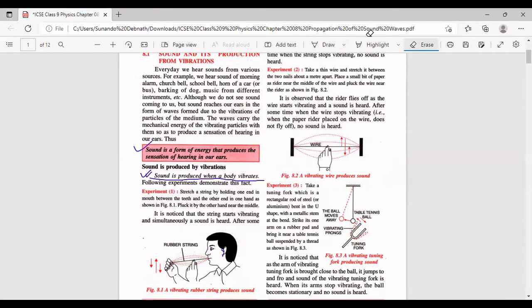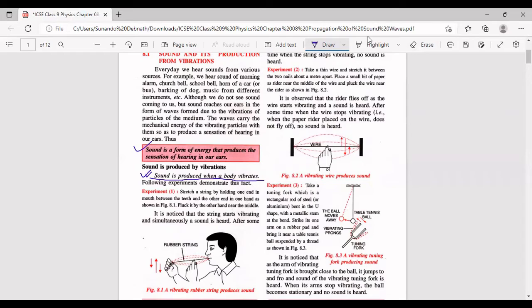When the string was not set into vibrations, there was no sound coming to his ears. But only when this rubber string comes in the state of vibrations, he noticed that a sound is heard. So this proves that a vibrating body produces sound.